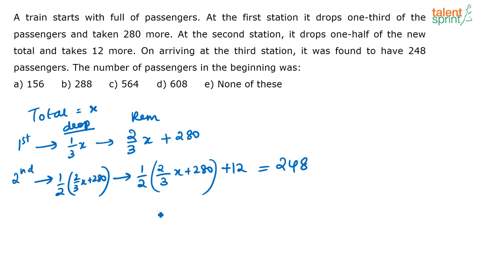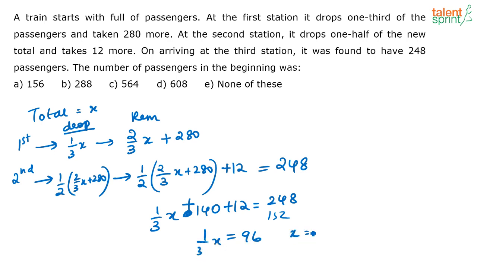So if you take this 1/2 inside, you will get 1/3x plus 140 plus 12 is equal to 248, or 1/3x is equal to 248 minus 152. So 248 minus 152 will give you 96, or I can say 1/3x is 96, or x is equal to 96 into 3, that is 288. Option B.